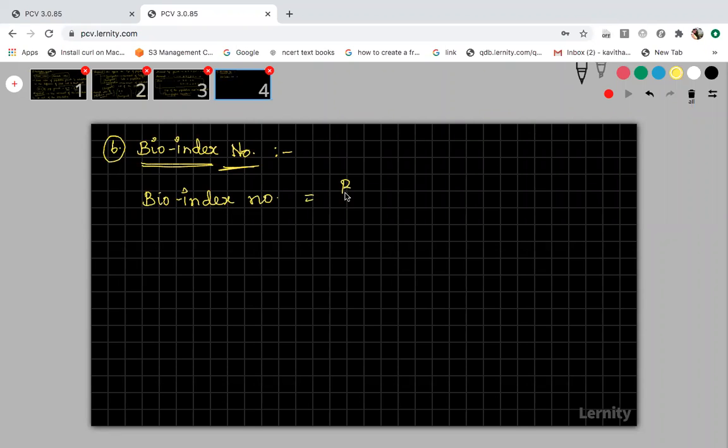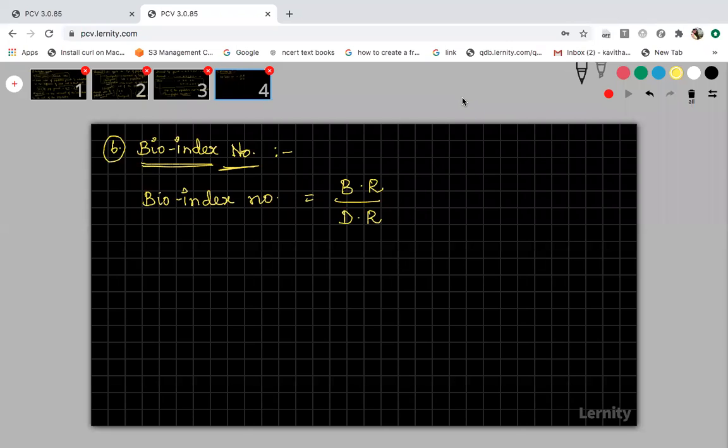It is birth rate divided by death rate. Birth rate divided by death rate is called bioindex number. So how can you define bioindex number? It is the ratio of birth rate to the death rate. That's it. The ratio of birth rate to death rate is called bioindex number. Now, I will ask you one question. In case of zero population growth, what is the bioindex number? In case of zero population growth, the bioindex number is 1.